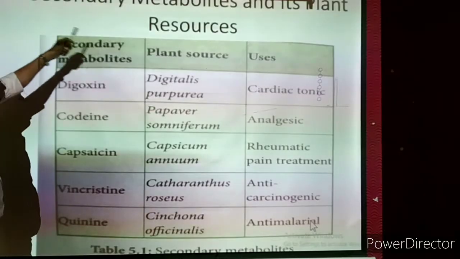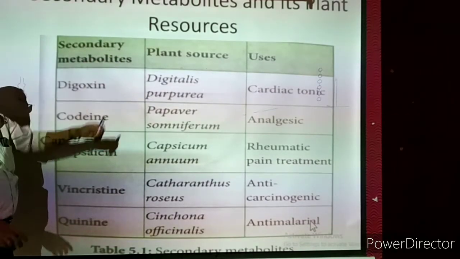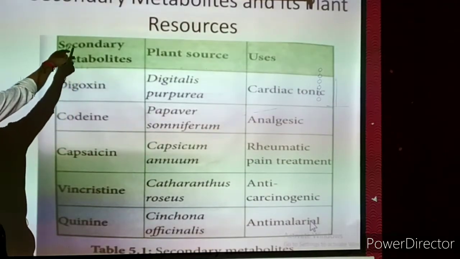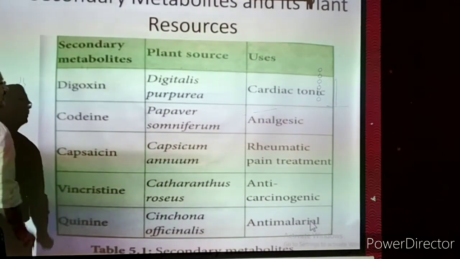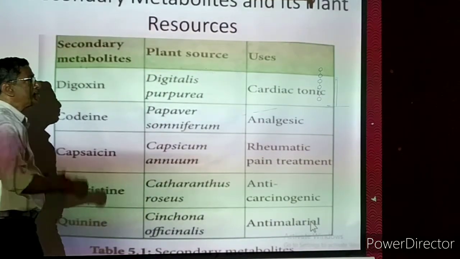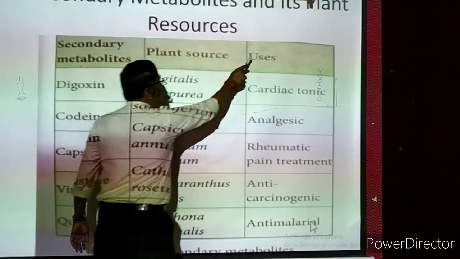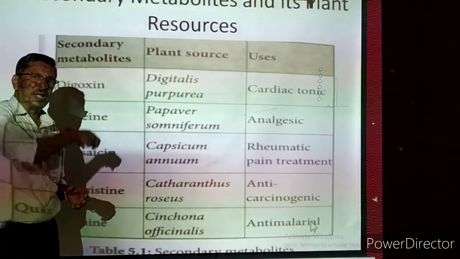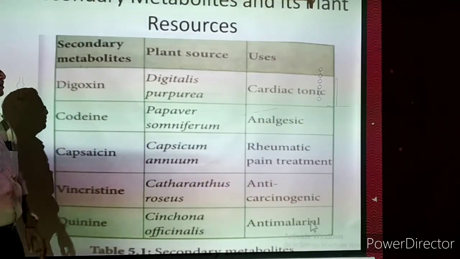Okay, secondary metabolites and their plant resources. What are the various secondary metabolites we are extracting from various types of plants? We have to see. So in this column we are taking secondary metabolites. Then the plant source, which plants are giving the secondary metabolites, the byproducts, we have to see. What are the uses of the secondary metabolites? The secondary metabolites, byproducts, are not useful for the plant, but useful for others.